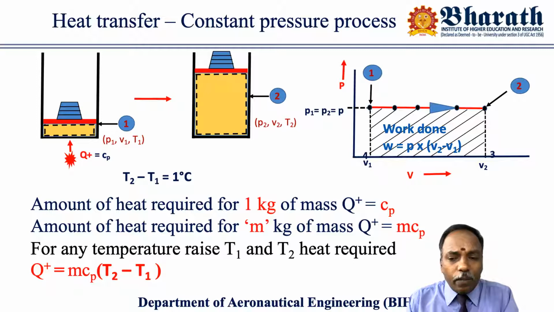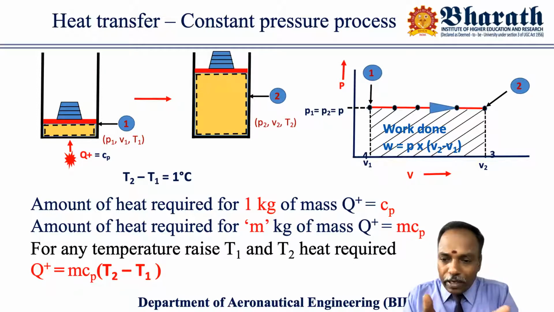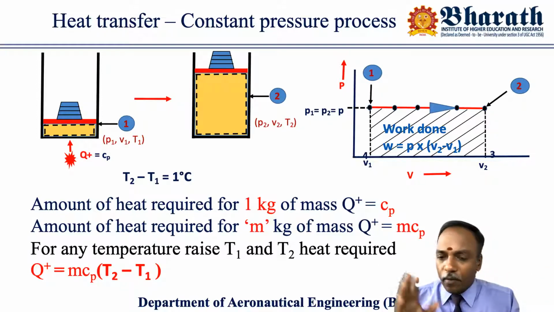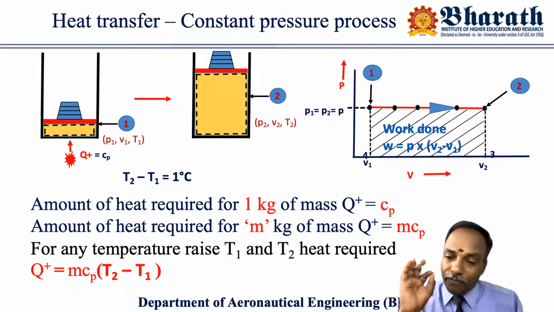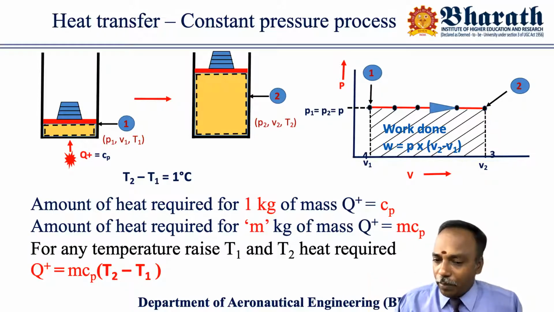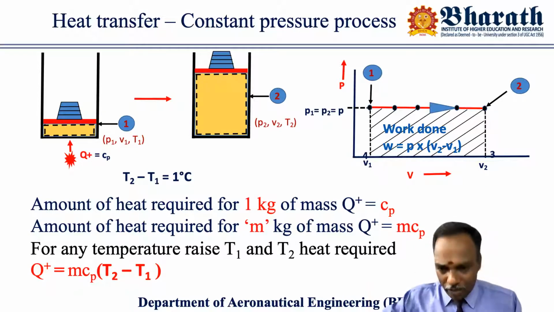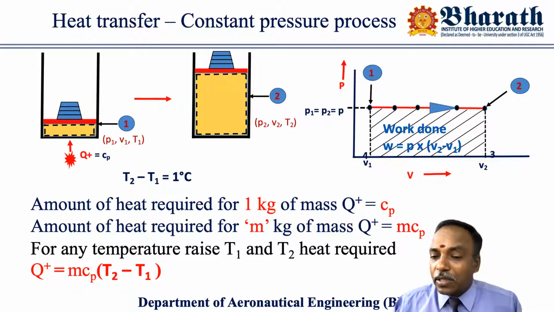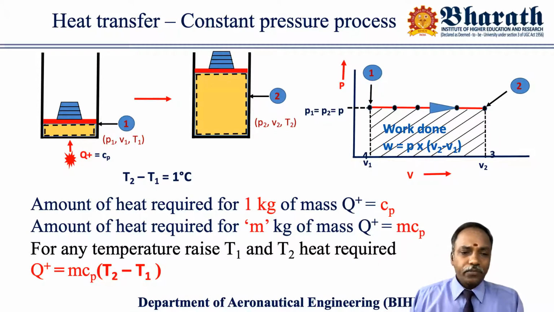Are these two purposes equal? Sir, I supplied 100 joules of energy, so 50 joules used for increase in temperature, 50 joules used for work done. Is it true? No, the ratio will be different. But definitely part of the energy will be used for increase of temperature, that is internal energy, which we are going to study in later slides, and some part of the energy will be used for lifting the piston, that is the work done.